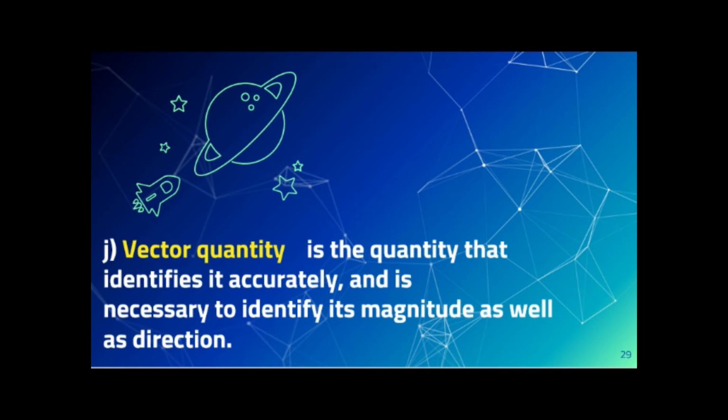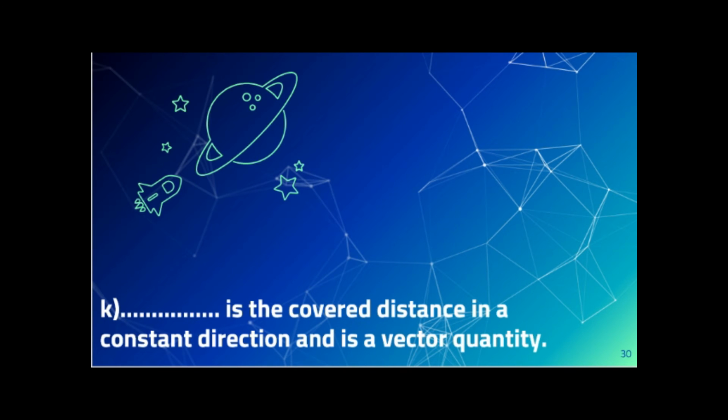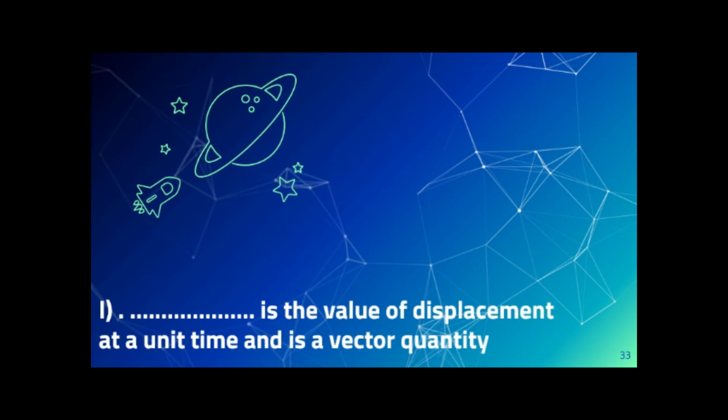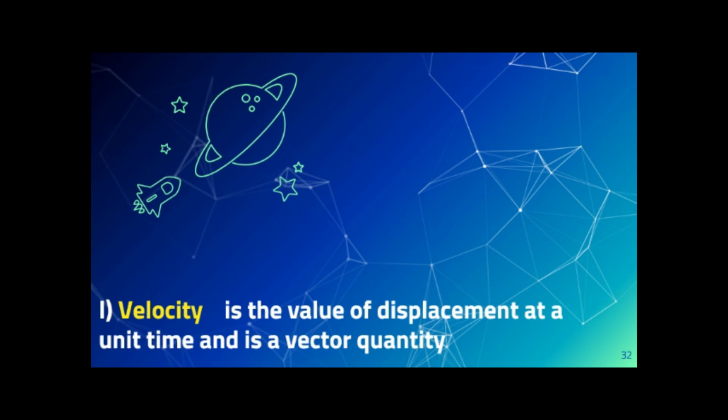Question number T. Blank is the covered distance in a constant direction, and it is a vector quantity. A distance covered by the object in a certain direction is called displacement. Question number I. Blank is the value of displacement per unit time, and it is a vector quantity. What is the value of displacement per unit time? It is the definition of velocity.